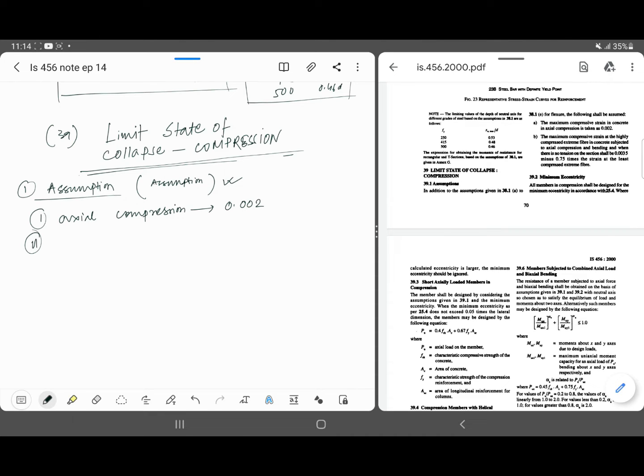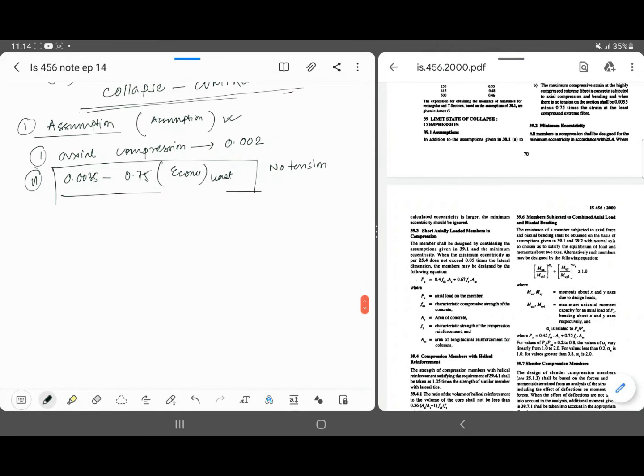So they are saying that 0.0035 minus 0.75 times the least strain in concrete. When is this applicable? When the maximum compressive strain is in the highly compressed extreme fiber in concrete subjected to axial compression and bending but no tension. In that particular scenario, you can use this. Okay.